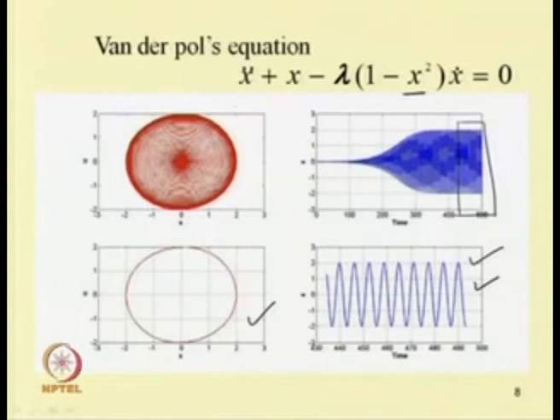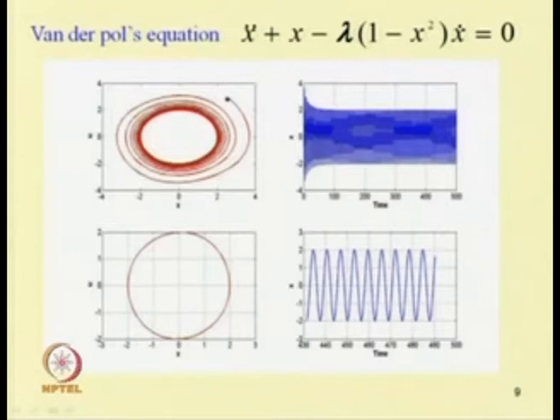If one takes an initial point outside this u versus s curve, then also one can find that it will come back to this limit cycle. So, this is the starting point, and one can see with time it comes to the limit cycle. In this case also the last portion, that is the steady state solution part, is plotted in these two cases. This shows the initial condition along with the steady state solution, and in this case the steady state part is shown in the response.